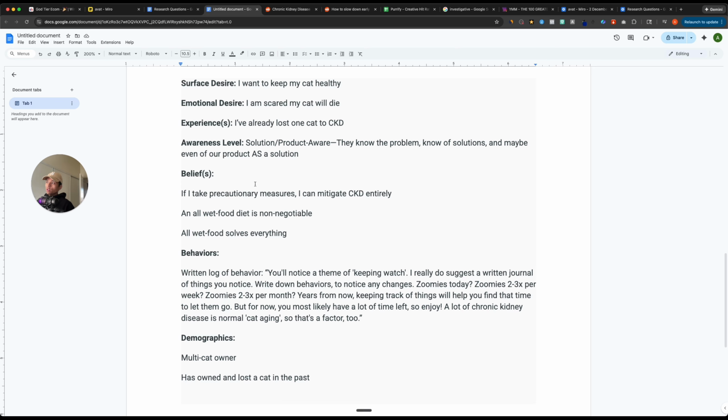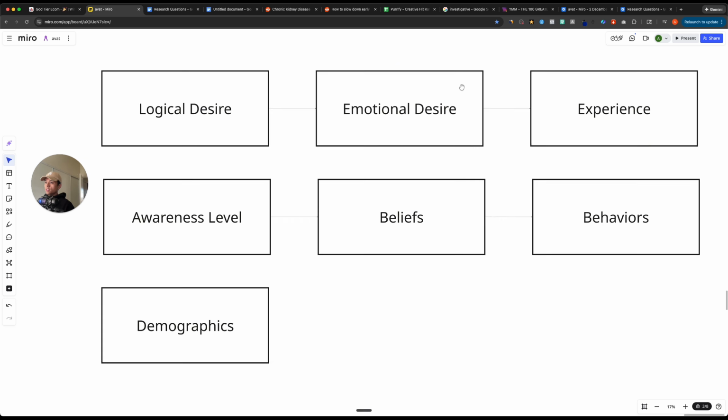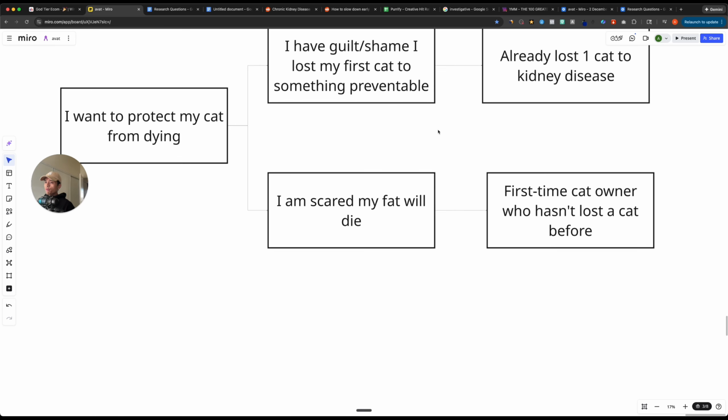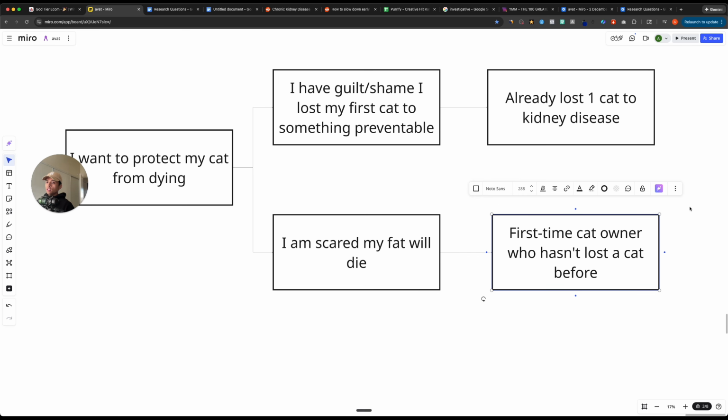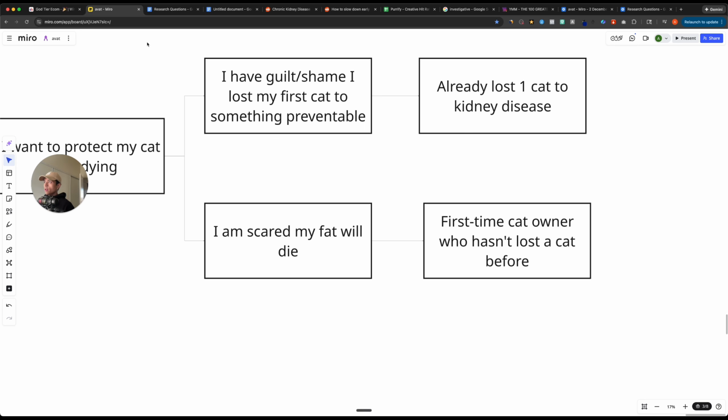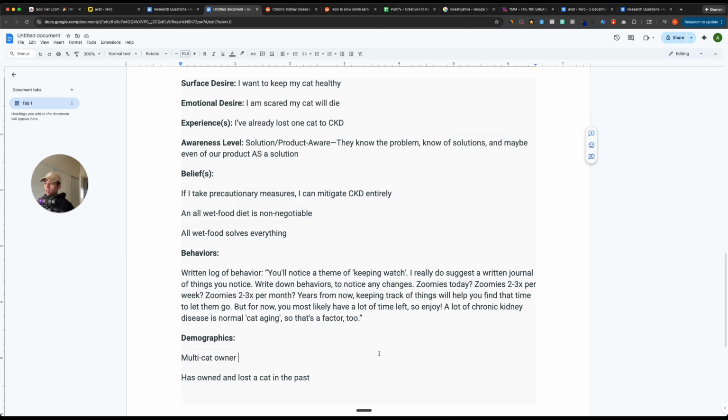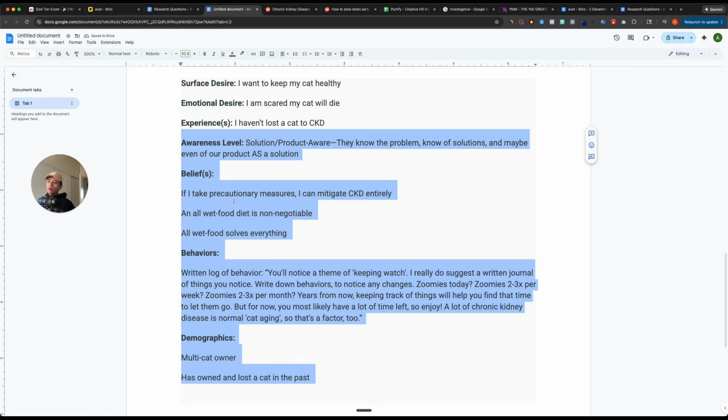And again, as we talked about earlier in this section, if I change the experience of people that I am targeting, then everything is going to be completely different. Like if I change this to, I've never lost a cat, or let's say I haven't lost a cat to CKD, then obviously all of this is going to be completely different.